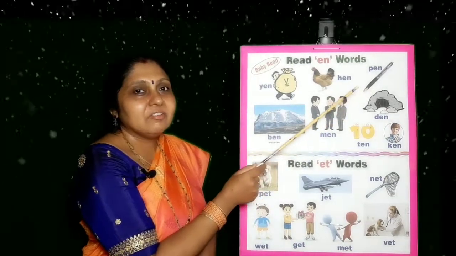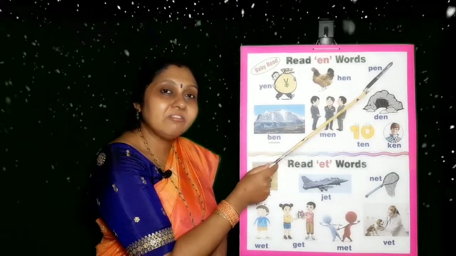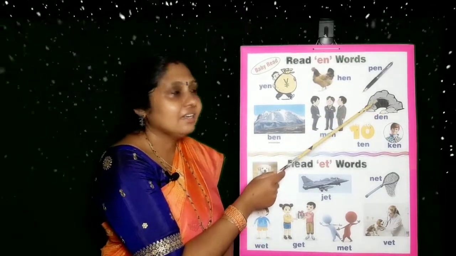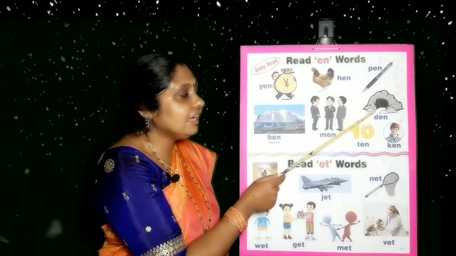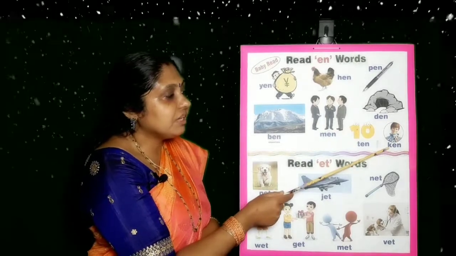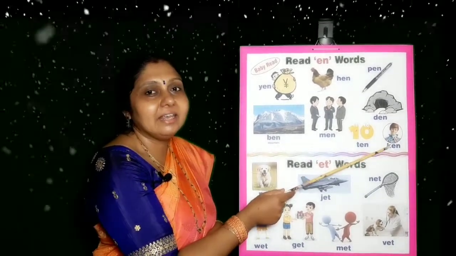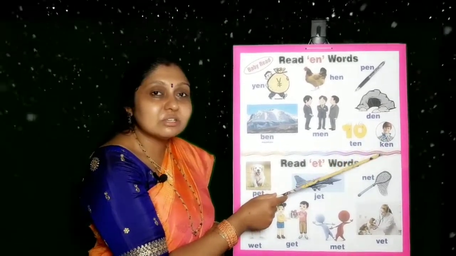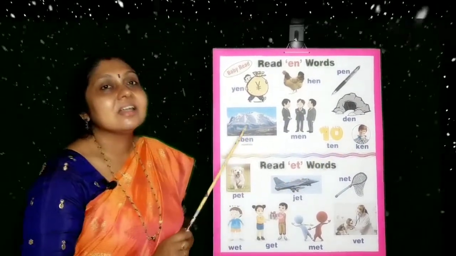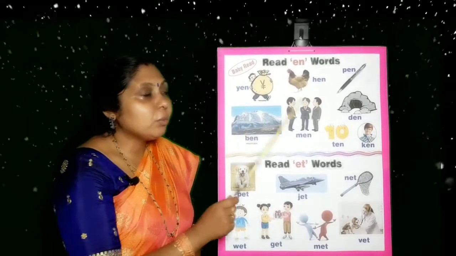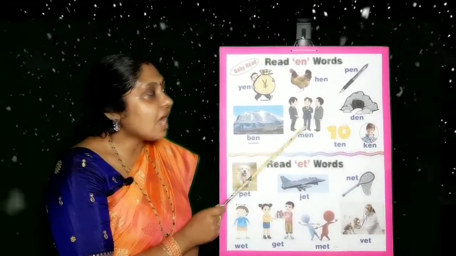D-E-N. We have read, or you might have listened somebody telling that the lion lives in a den. Next one is Ken. K-E-N. Ken. Again, this is also a name.